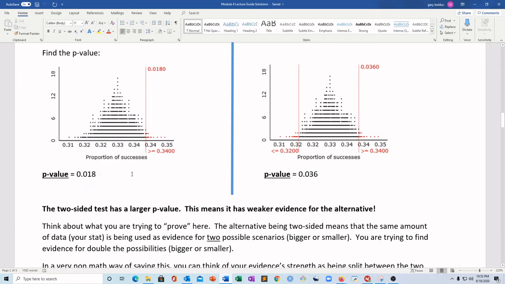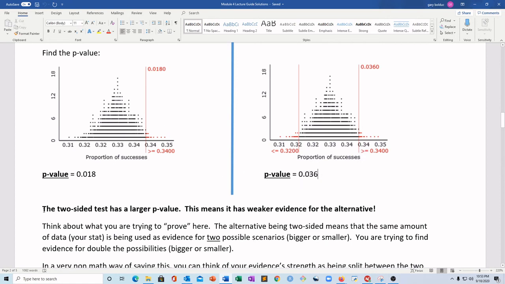Go back to the p-value. Smaller p-value, stronger evidence. So even though we had the same statistic, the same sample size, the same null hypothesis, the same chance model, because we went from one-sided to two-sided, we actually ended up with not as strong evidence in the two-sided case. So this is stronger evidence than this.